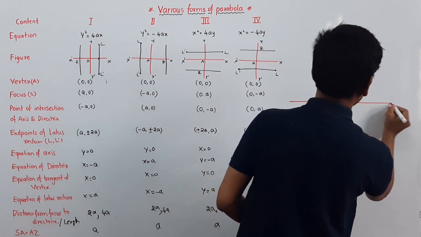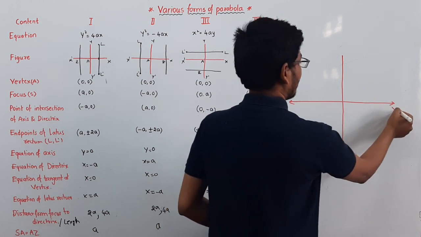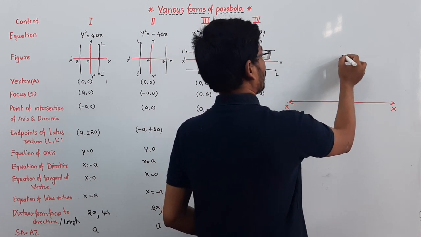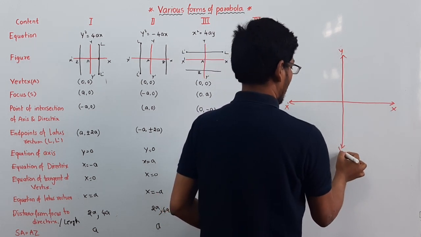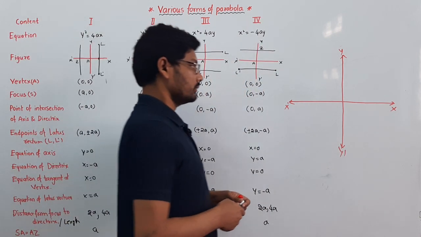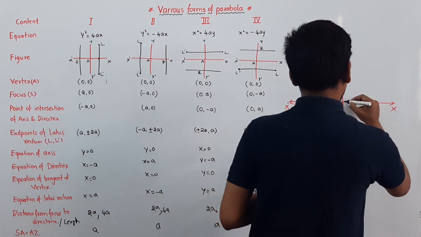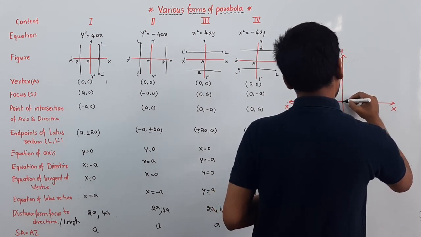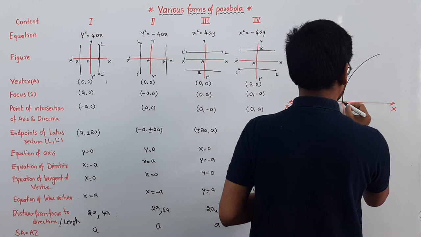These are the axes, x dash, y dash. I am explaining each and every point here. First of all, I am drawing a parabola like this.